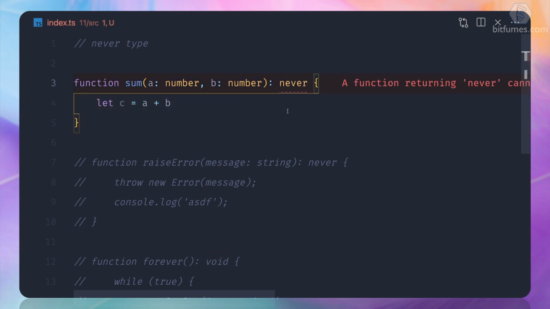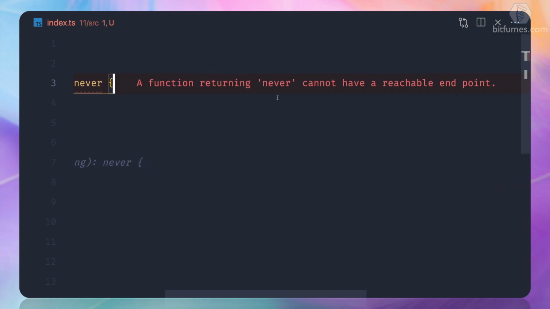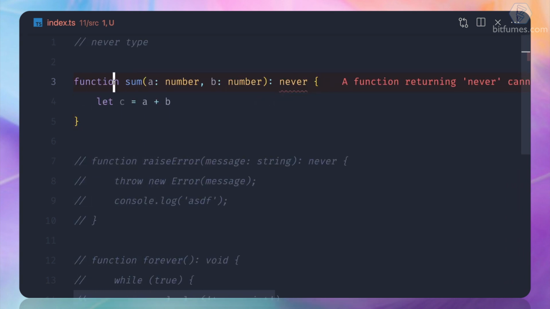Now think about this. As soon as I said it's going to return never, TypeScript is complaining. It's saying that a function returning never cannot reach an endpoint. And this is a very nice statement, because this function can reach the endpoint, which is this closing bracket. A function which has a return type of never will never reach the end of the function.